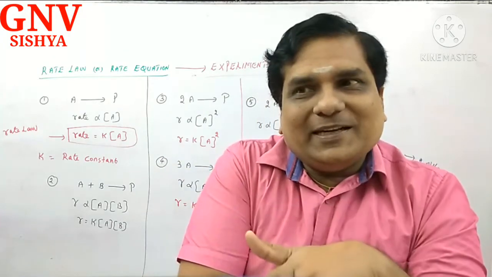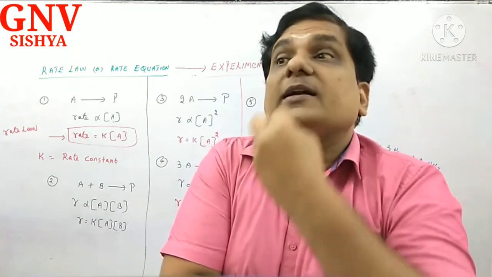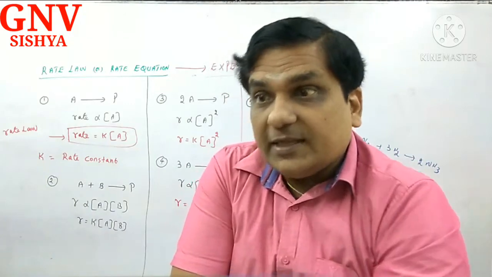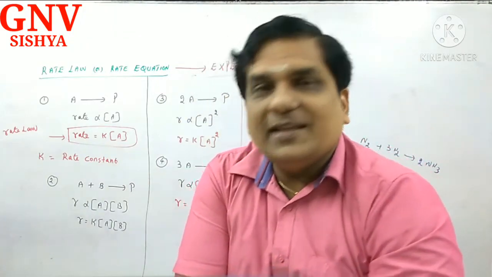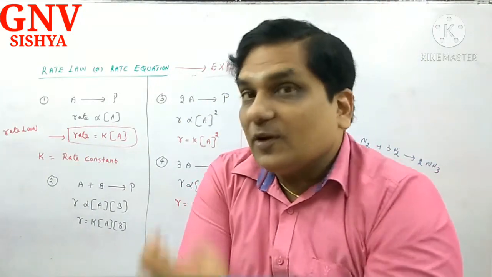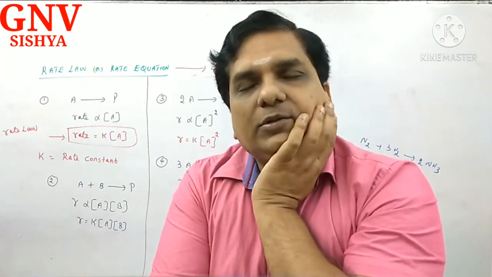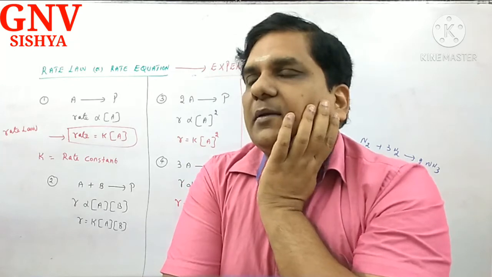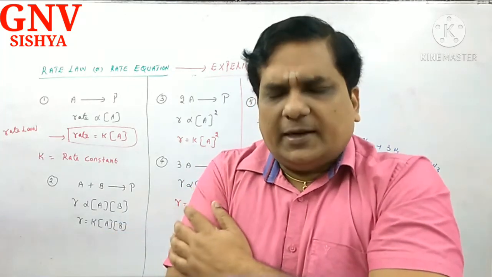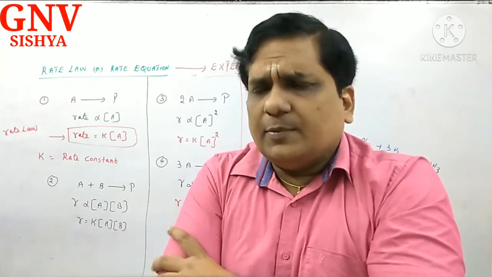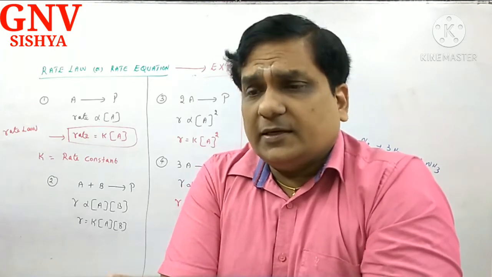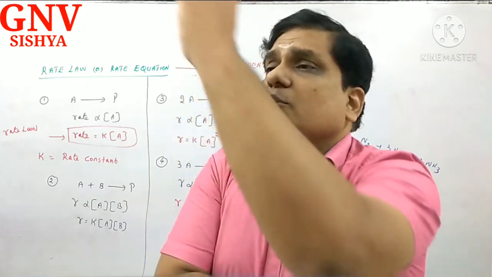What are the other parameters? Experimental parameters. What correct topics you should study, how many hours you should study, what reference books you must follow, and the ancillary questions we have. Same is the case here. Many students get confused by simply studying the law of mass action: the rate of the chemical reaction is directly proportional to the molar concentration of reactants whose stoichiometric coefficients are raised to the power n.